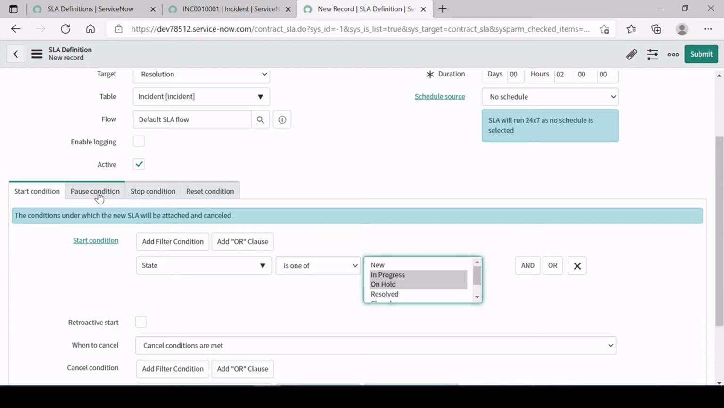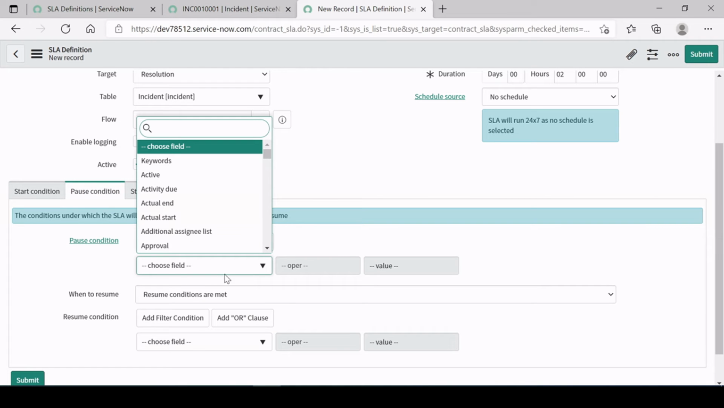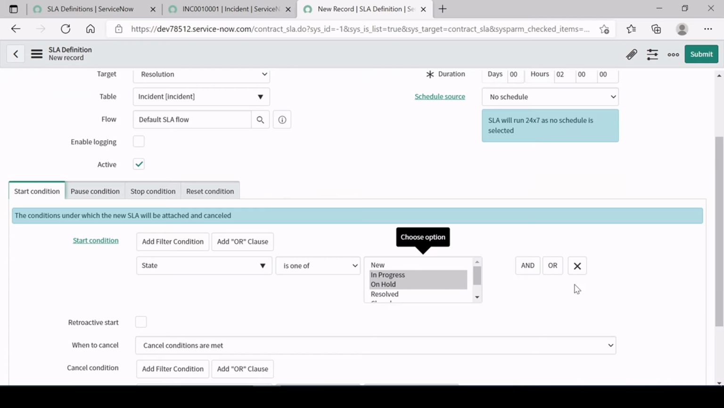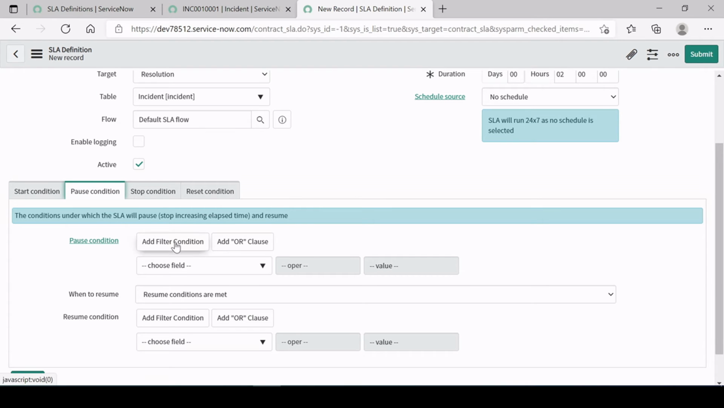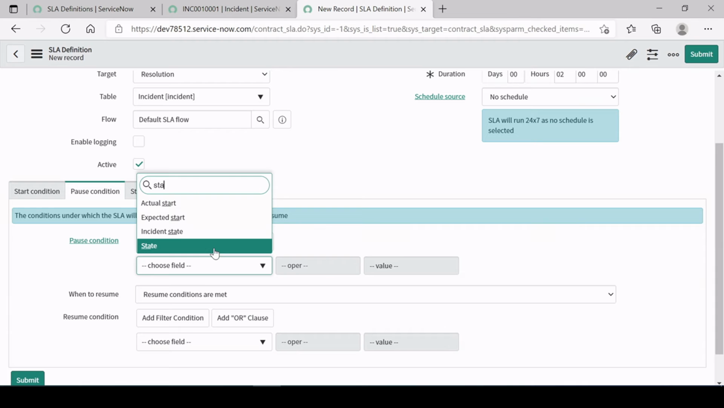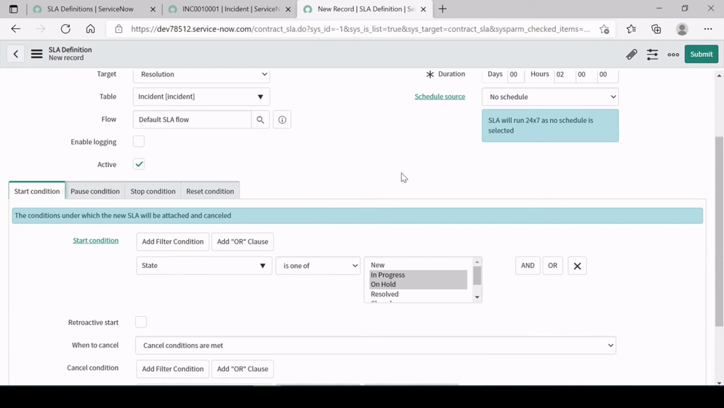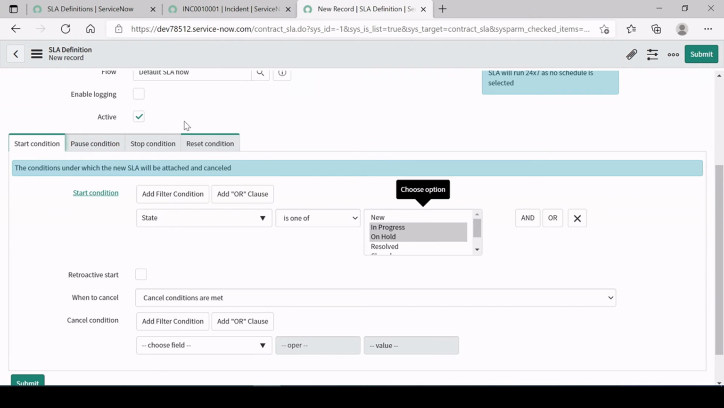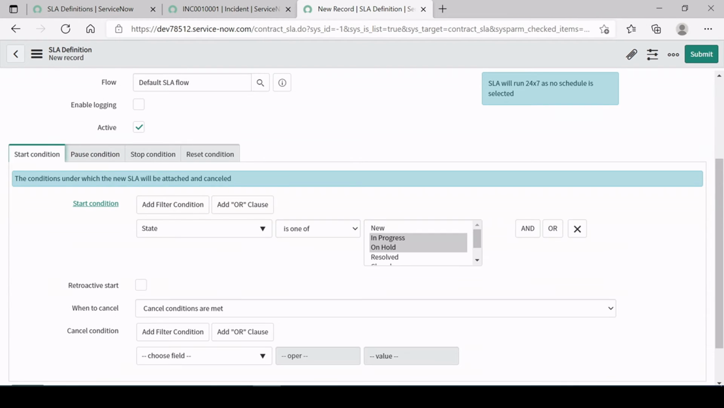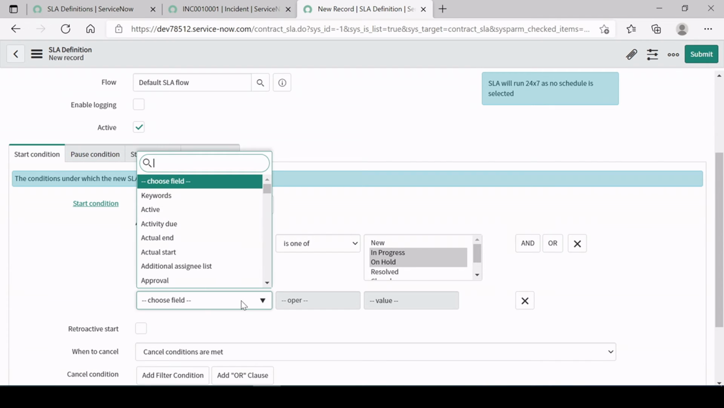Okay, so this could be a start condition. For the pause condition, we can say state is equal to On Hold. We can start this SLA if someone is putting it on hold, right, directly from the New to On Hold condition. So we can start, but at the same time we are pausing this SLA because we need some information. Here one more condition we are missing, guys, that is the priority, right?